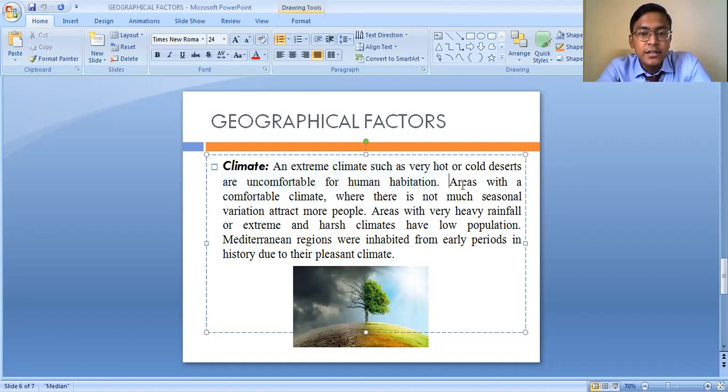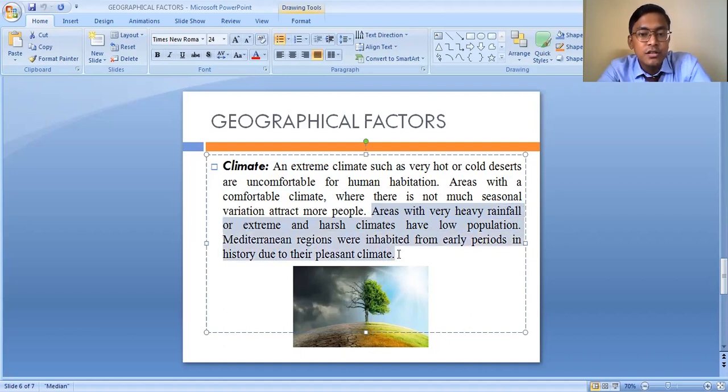Whereas areas with a comfortable climate, where there is not much seasonal variation, attract more number of people. In those areas we can find more number of people actually. Even the areas with very heavy rainfall or extreme and harsh climate have low population.